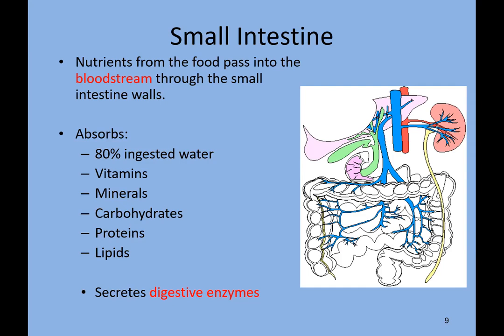For our body, these are really important: minerals, vitamins, carbohydrates, proteins, lipids, oxygen. So it absorbs these. It also secretes many digestive enzymes.